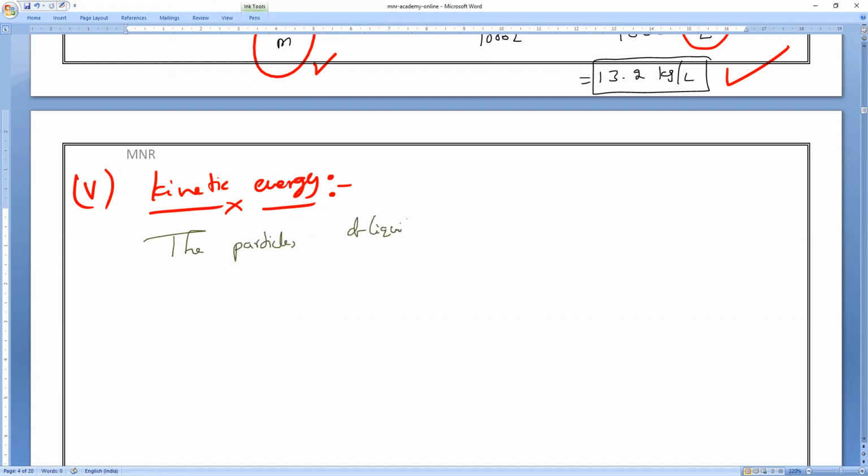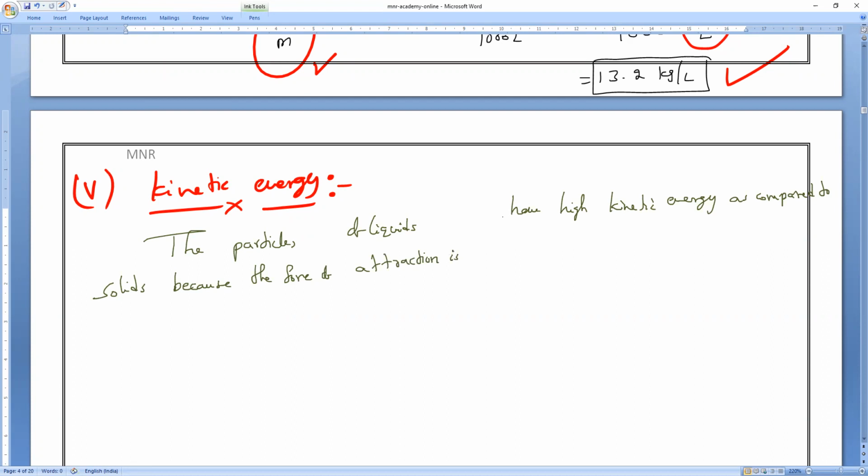The particles of liquids have high kinetic energy as compared to solids, because the force of attraction is comparatively weaker or stronger? Comparatively weaker. Clear, everybody? So that they will move easily. Is it right or wrong?